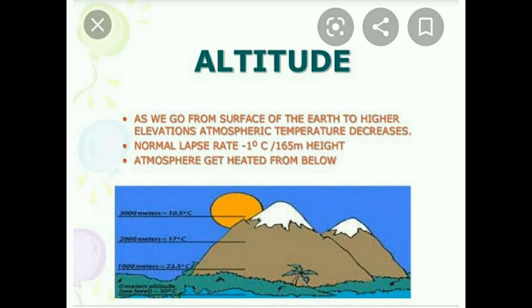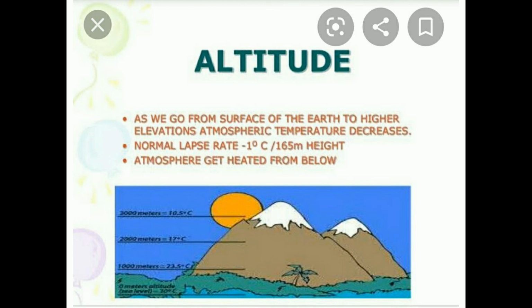In this picture you can see that as we go from the surface of the earth to higher elevations, atmospheric temperature decreases. So the normal lapse rate is minus 1 degree Celsius for 165 meters of height. So if we go up 165 meters of height, then the temperature drops by 1 degree Celsius. The atmosphere gets heated from below, not from above. So this is regarding the relief.